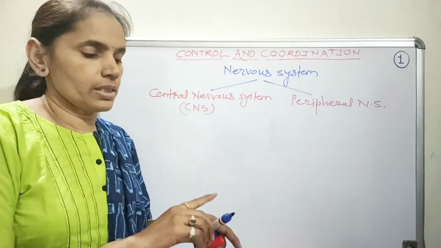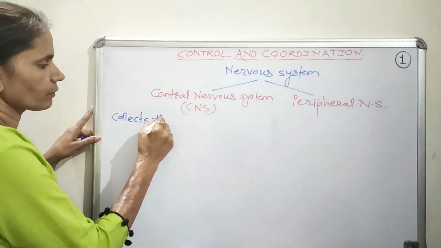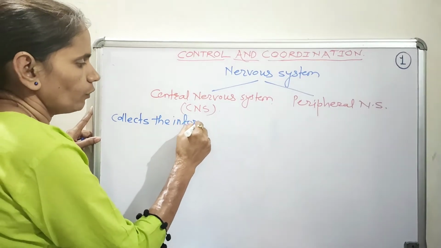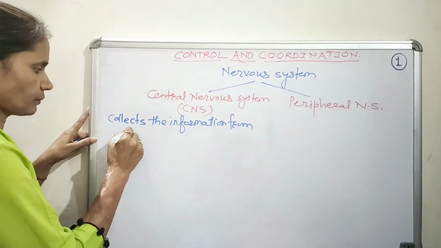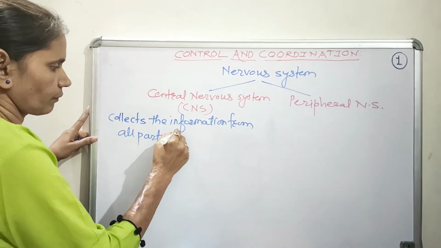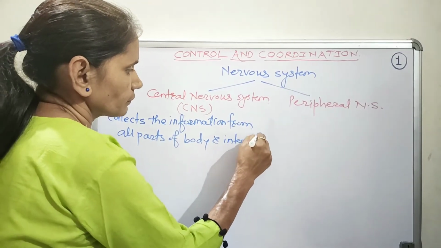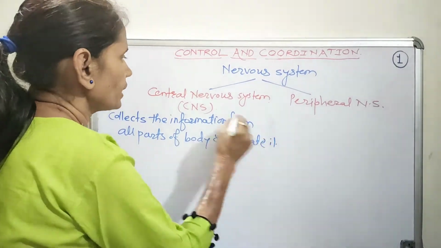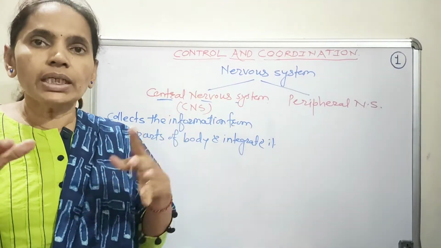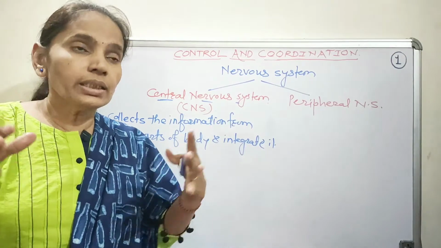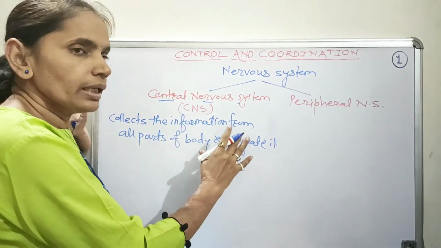Now this central nervous system collects the information from all parts of the body and integrates it. So as the name suggests, that is the central nervous system. So what is the role of the central nervous system? Whatever information is collected, or the different impulses collected from all parts of the body, are integrated in it.